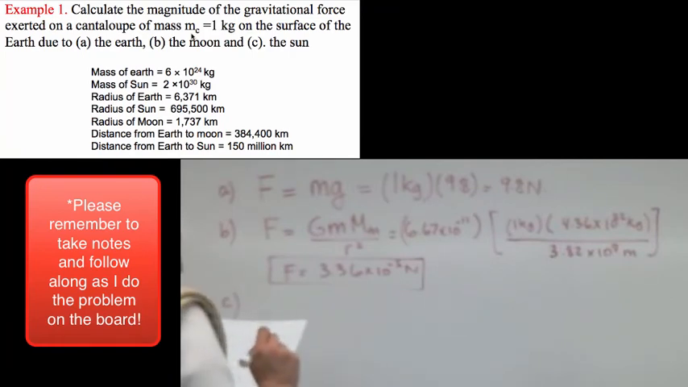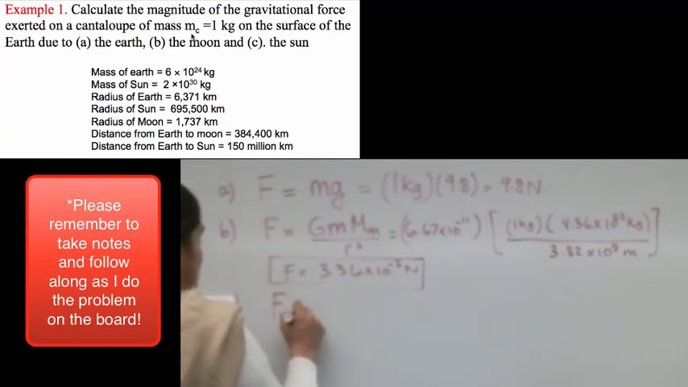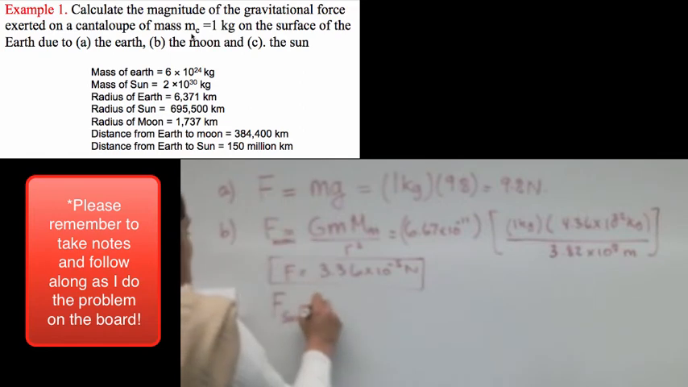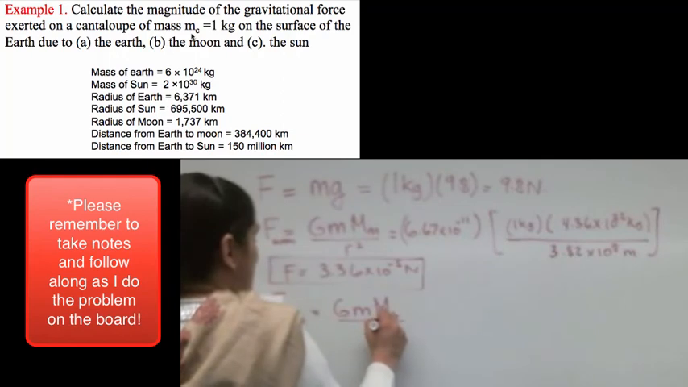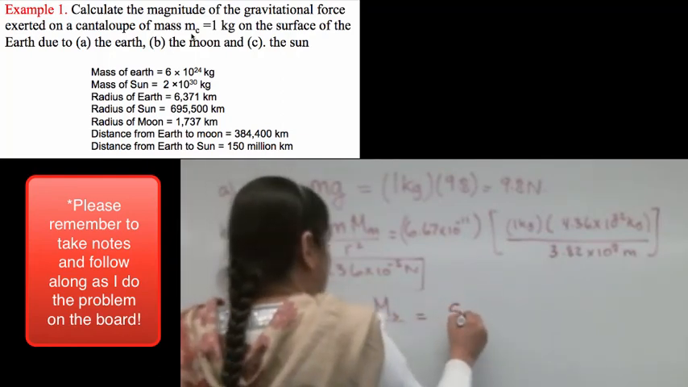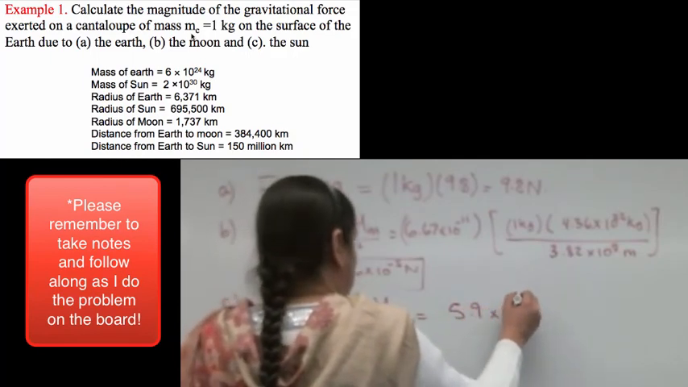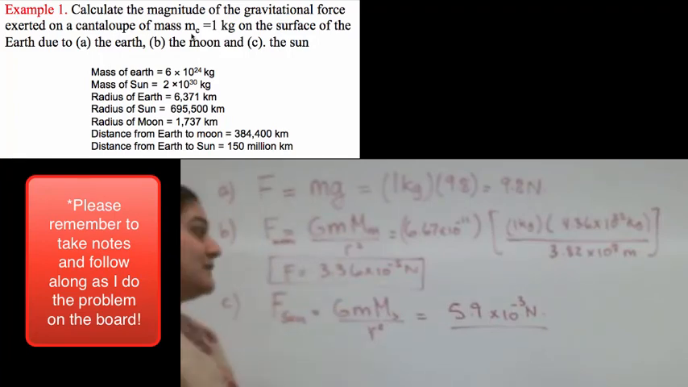Part C is the force exerted by the sun. So I'm going to call it the sun, and it's going to be the same as for the moon: G times the mass of the sun, times the mass of the cantaloupe, divided by r squared. And all you have to do is get those values, plug them in here, and solve. So I get 5.9 times 10 to the minus 3 newtons. Okay? Which is also very, very tiny, even though the mass of the sun is huge, because the distance between the cantaloupe and the sun is huge as well.